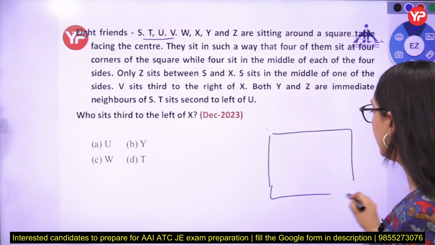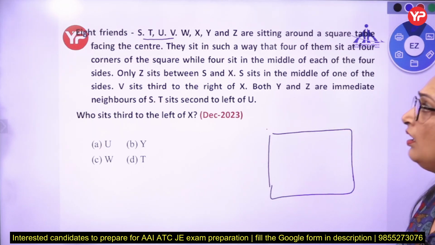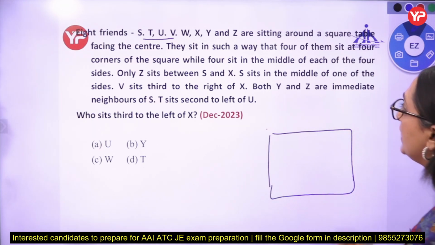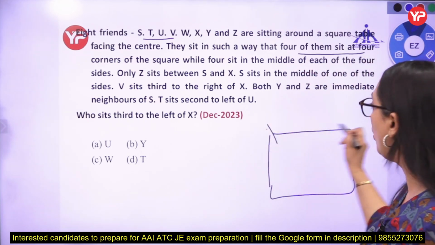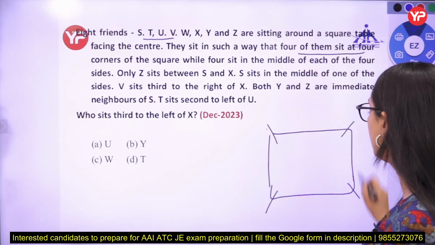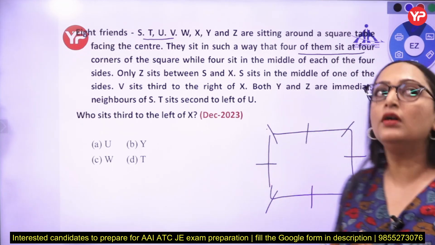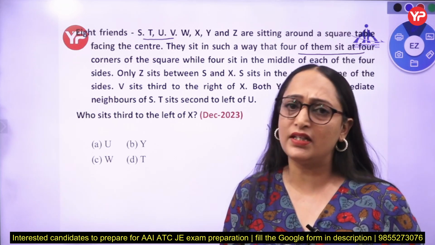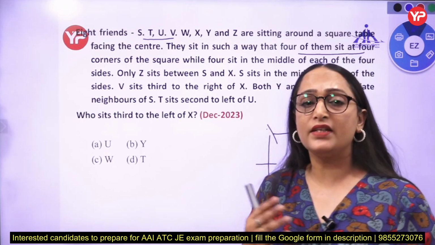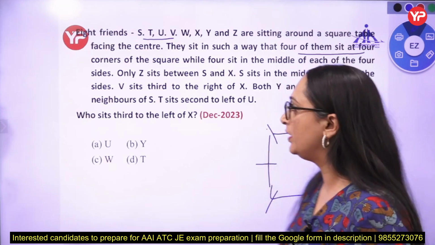All of them are sitting around the square table. They sit in such a way that 4 of them sit at the 4 corners of the square. Always read the question carefully, students. First read the question carefully, then start solving these types of questions, because in sitting arrangement the information is given in 2 forms, definite and indefinite.